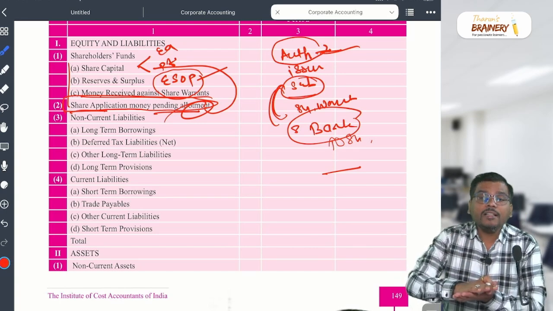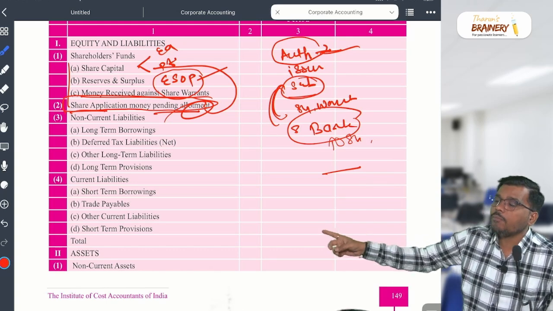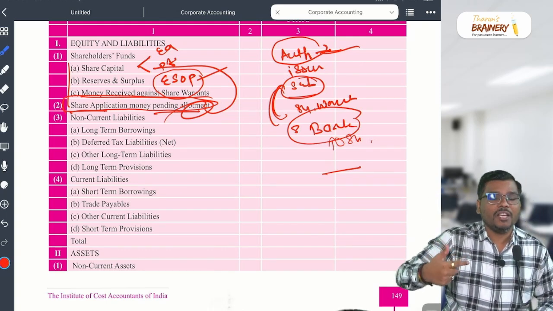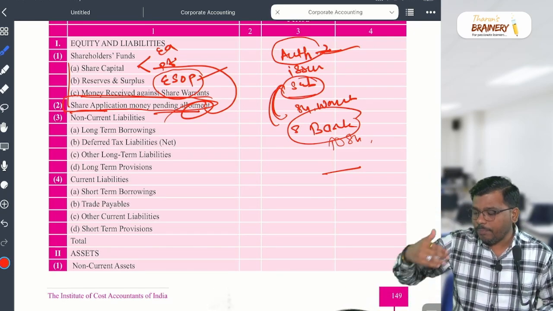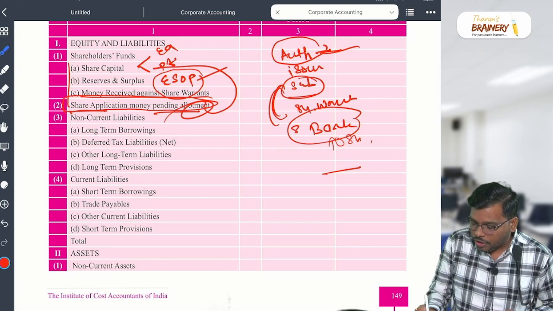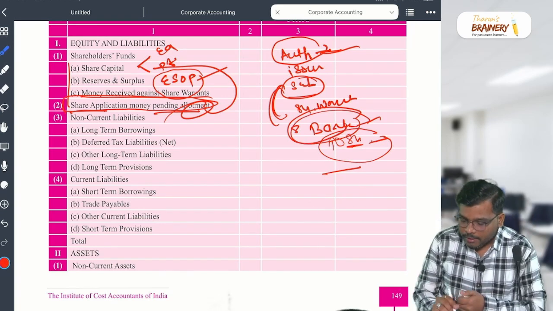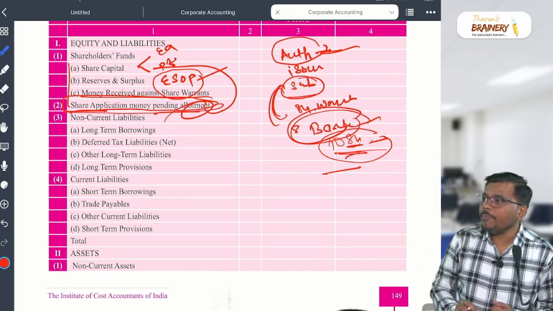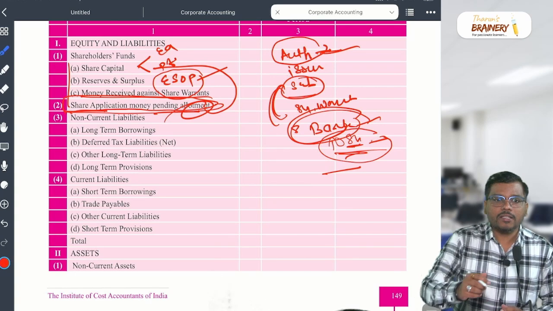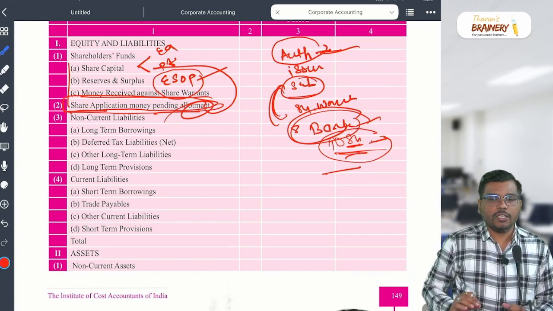Till a company issues shares, the amount is share application money pending allotment, and once the company issues the shares, the amount goes to share capital. They replace this. Is it clear? Here we debit bank and credit share application money pending allotment. The bank amount goes to the separate bank account, but the second account it hits is share application money pending allotment. Is that clear? Right, boys? And once the company issues the shares, it will go to the share capital.